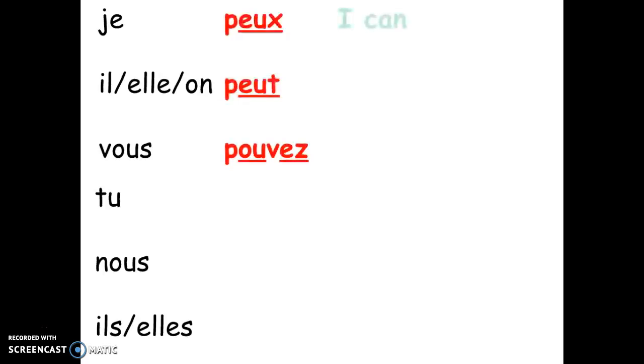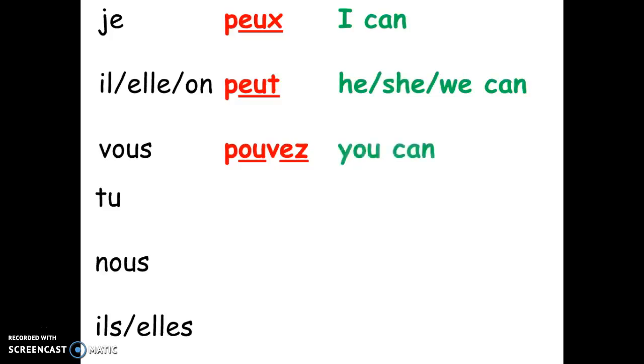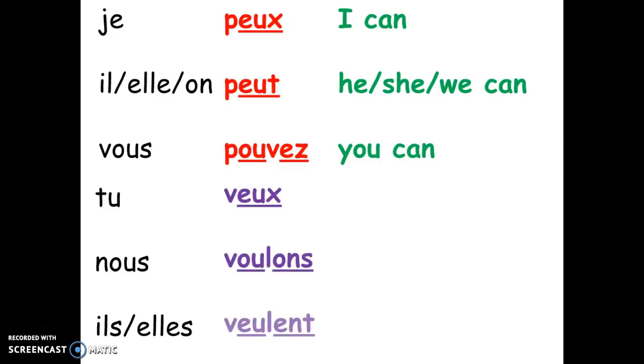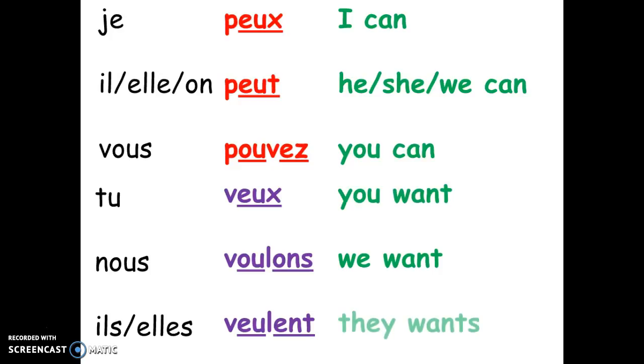Here are some examples. So, for example, je peux, il, elle, on peut, vous pouvez, and I can, he, she, we can, you can, for example. And what about tu veux, nous voulons, ils, elles veulent, so you want, we want, and they want.